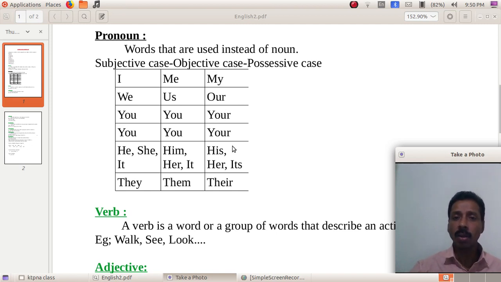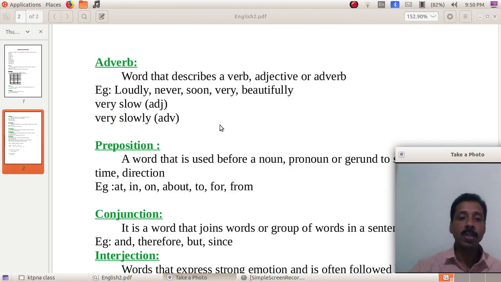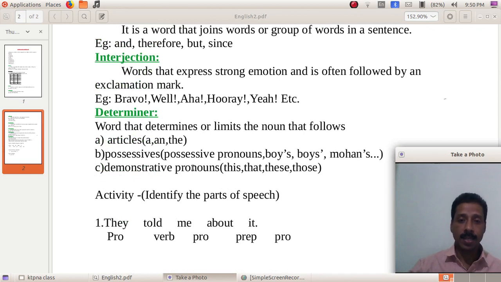So all these are possessive case pronouns. All the possessives are determiners. Then in the case of other nouns, how do we form possessive forms? See this one, boy apostrophe s. This is the possessive form of boy.